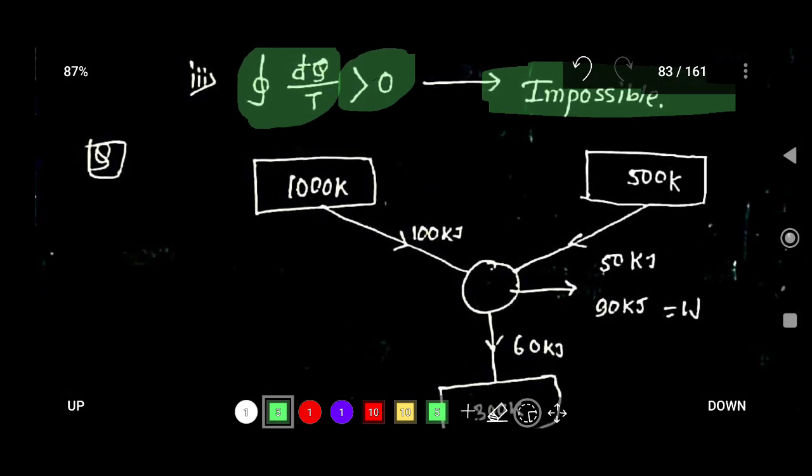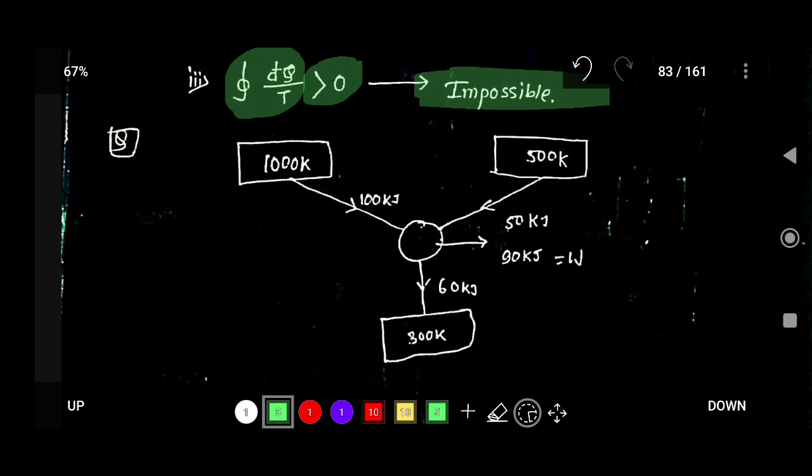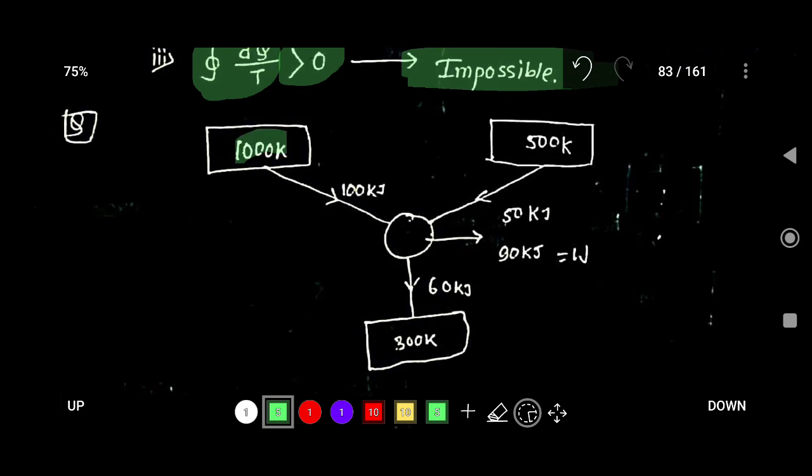So understand this question carefully. There are three reservoirs: one reservoir has a temperature of 1000 Kelvin, another has a temperature of 500 Kelvin, and another has a temperature of 300 Kelvin. In between the three temperatures there is an engine.